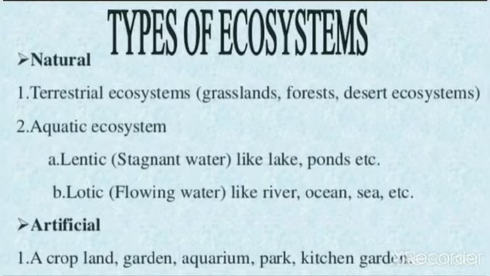Aquatic ecosystem is again divided into two types, lentic and lotic. Lentic means stagnant water like lake, pond, etc. Lotic means flowing water like river, ocean, seas, etc. And artificial ecosystems include cropland, garden, aquarium, park, kitchen garden.